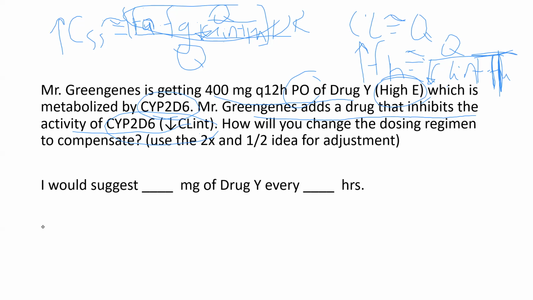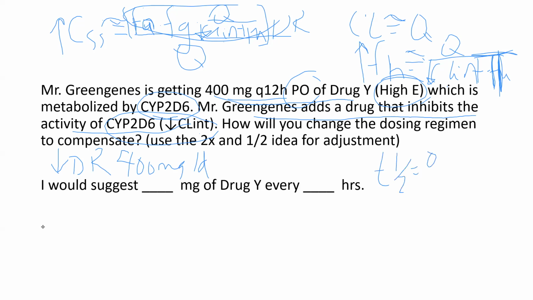So what are we going to need to do? We're going to need to decrease the dose rate, aren't we? Currently he's getting 400 milligrams Q12 or 800 milligrams a day. So we're going to decrease it to 400 milligrams per day. What about dose interval? Well, let's look at the half-life.